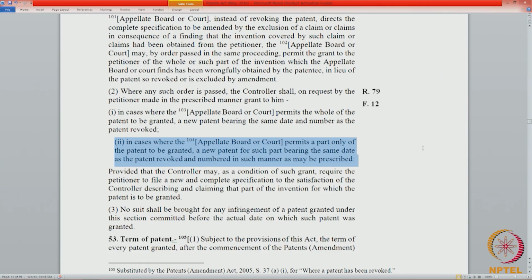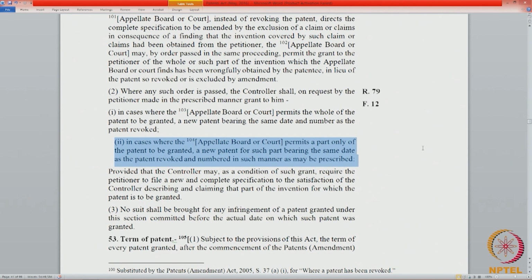Now, that grant is going to happen on a different date. It is different from the earlier grant, which is now revoked. So, this grant, you can only file a case for infringement after this grant date. You cannot say that because the patent was already granted, because that patent was revoked in the sense that claims were removed and transferred to another patent.